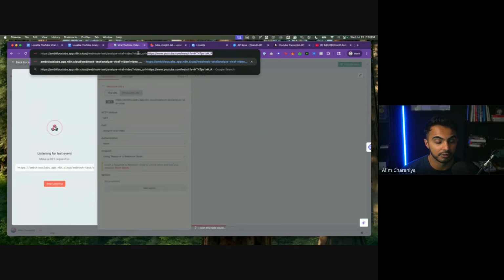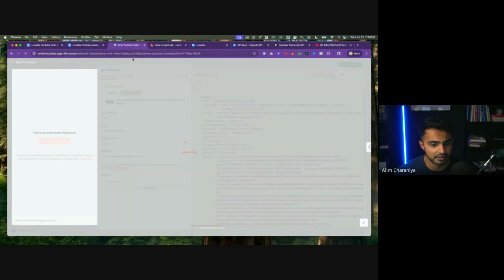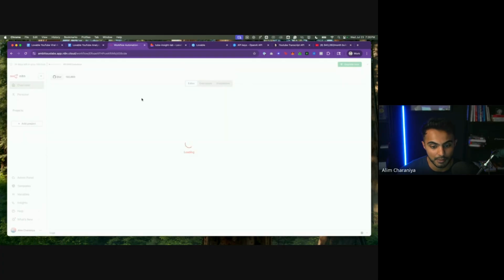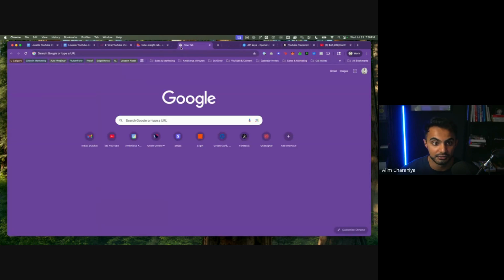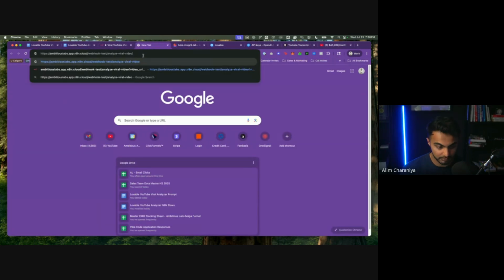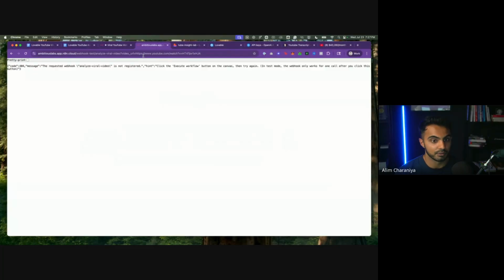Okay. So cool. Watch what happens when I run this. Oops, I put it in the wrong spot. That was a rookie mistake. Watch what happens when I run that webhook in a different tab. So I'm going to open a new tab. Okay. And I'm going to run this webhook.